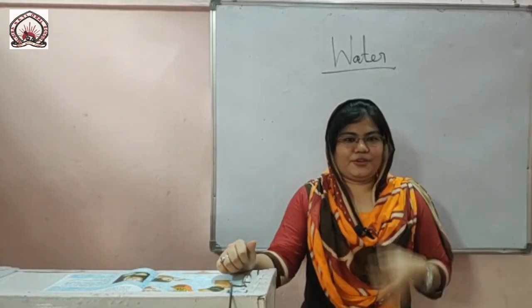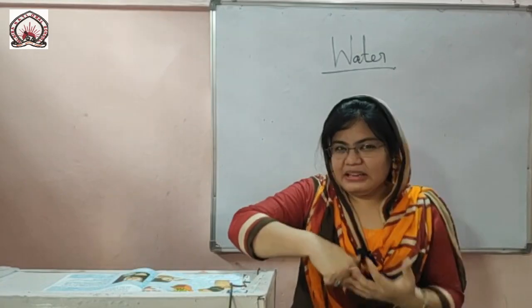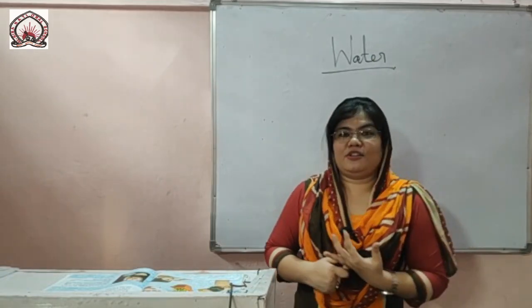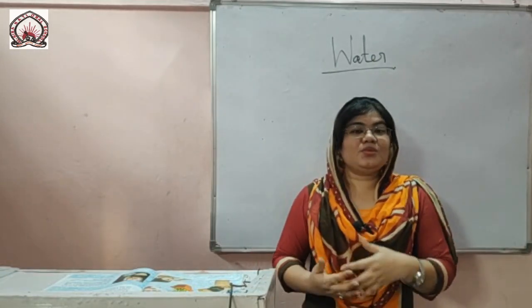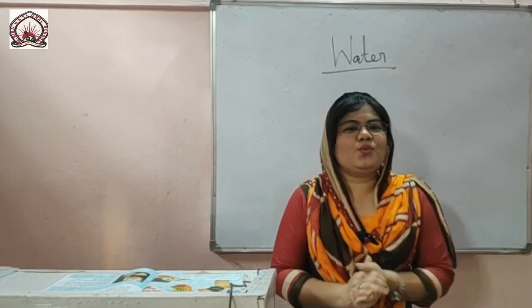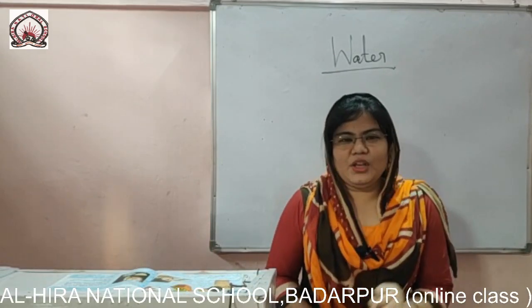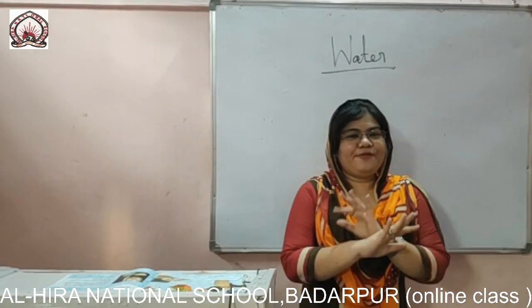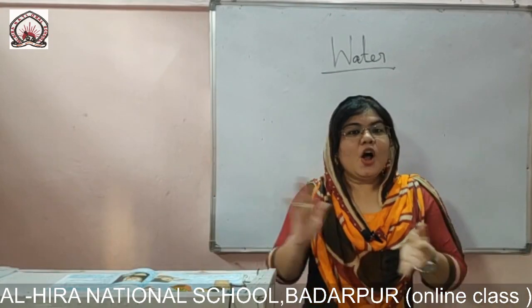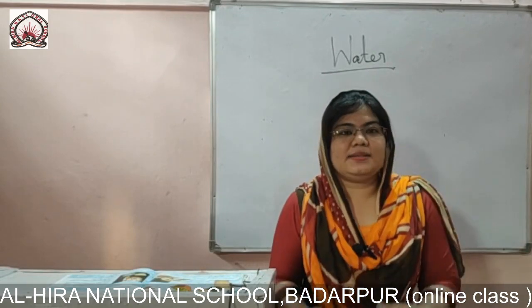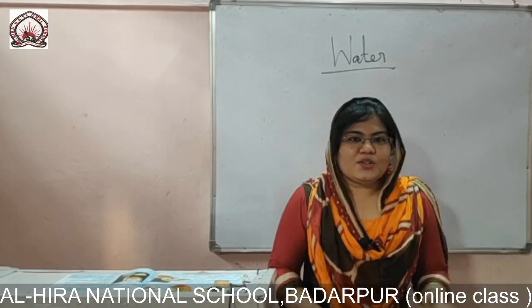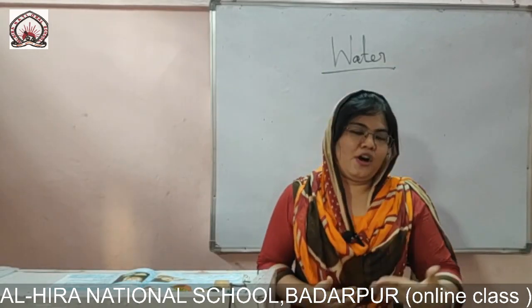What is water used for? So we use water for drinking purpose, we use water for cooking purpose, we use water for washing clothes, we use water for washing dishes, we use water for cleaning our house, we use water for wiping the floors. So water, water, water, everywhere water. All living beings need water to live. Life is impossible without water. So water is very essential for living beings.